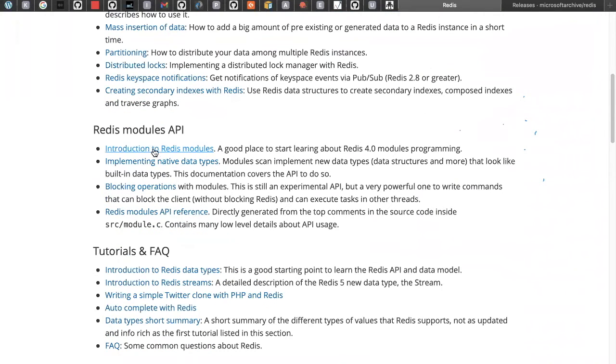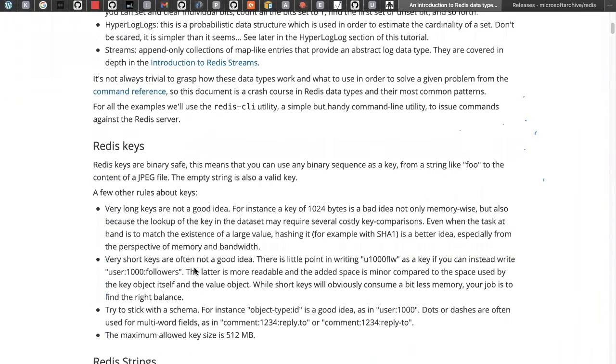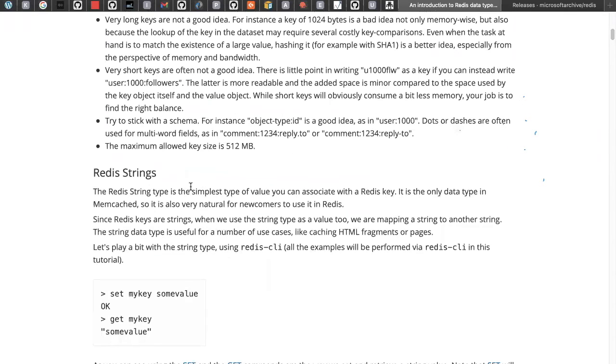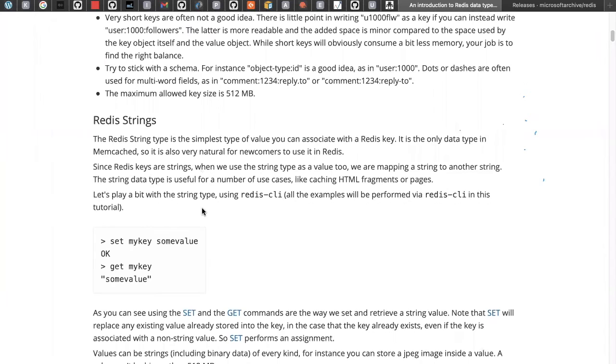I strongly recommend that when you have some time, first read the Redis data types, and here Redis keys are there. Redis keys are binary safe, which means you can store a string as well as JPG format, and the maximum allowed key size is 512 MB, because we can't store big values in Redis, that's a problem.